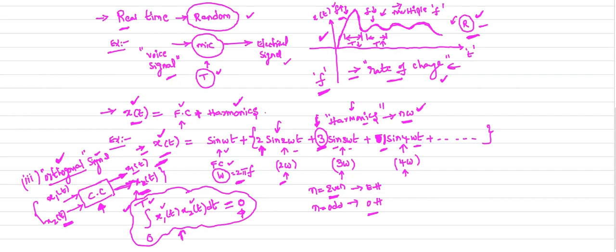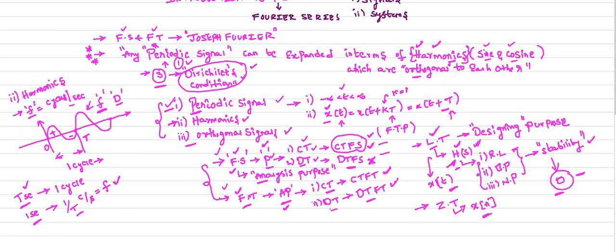When we do the same procedure, we will get zero value. That is the exact definition of orthogonality.